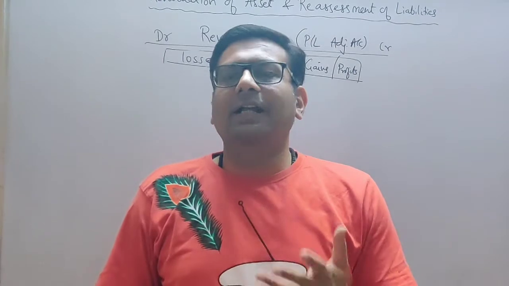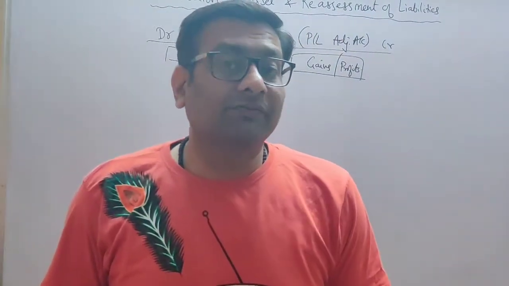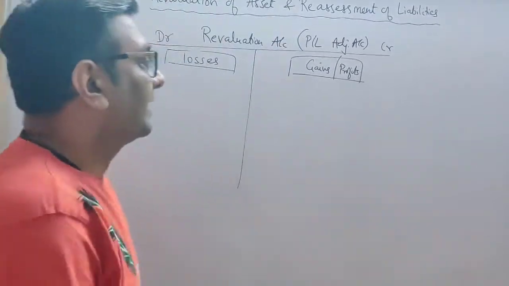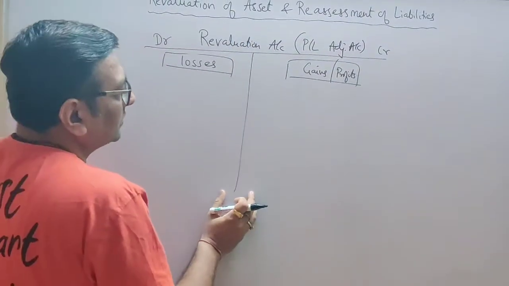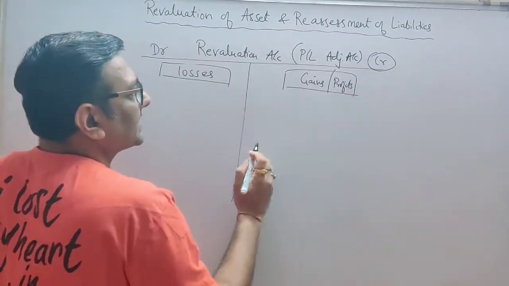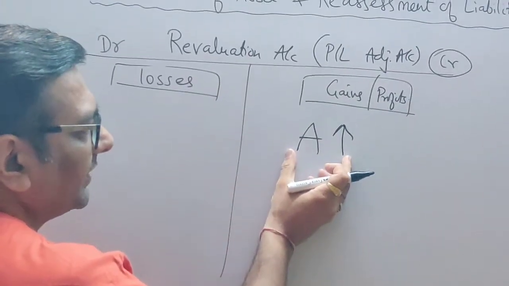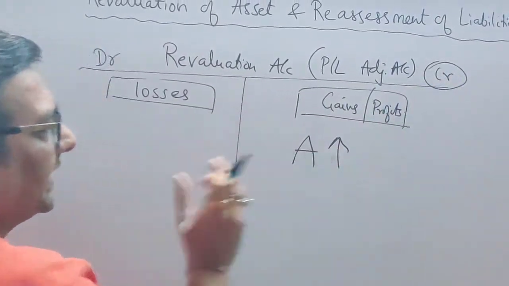Yes students, you all are correct. Whenever your asset's value increases, it's a profit. So where should you record this in the revaluation account? If it is a profit, you will record it on the credit side. So whenever your asset goes up, it is a profit and you will record it on the credit side.